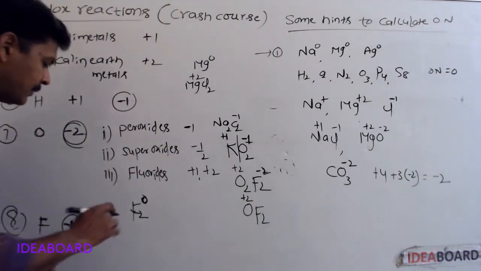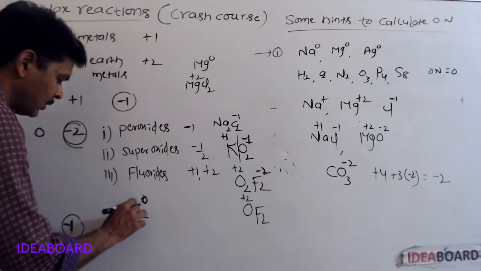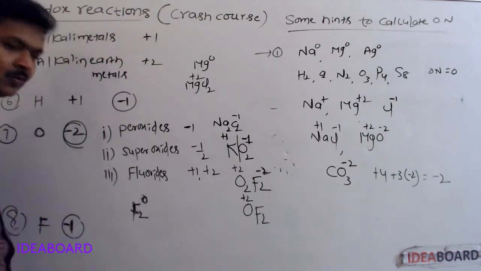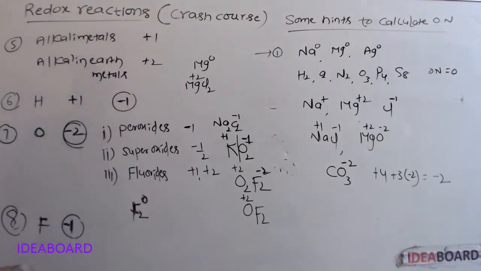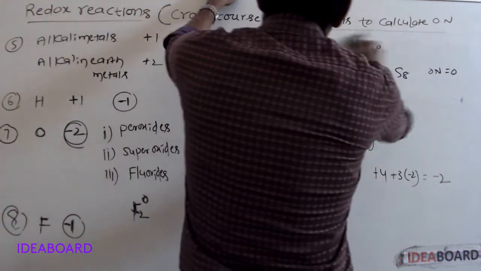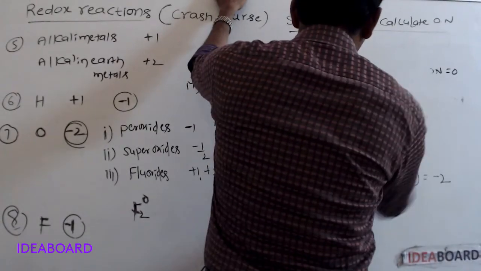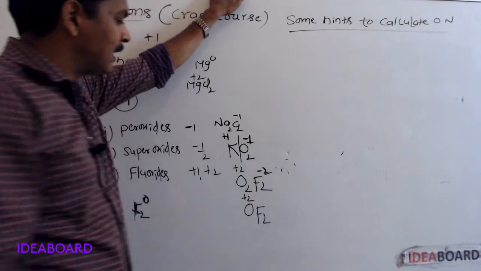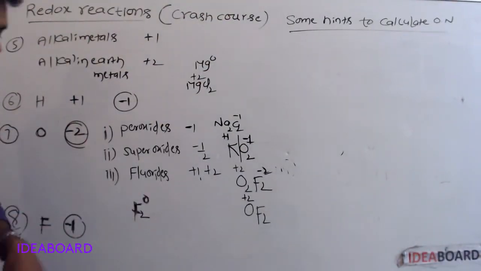The maximum oxidation number of fluorine is 0, not -1, because F2 is a diatomic molecule. So fluorine never exhibits positive oxidation states.